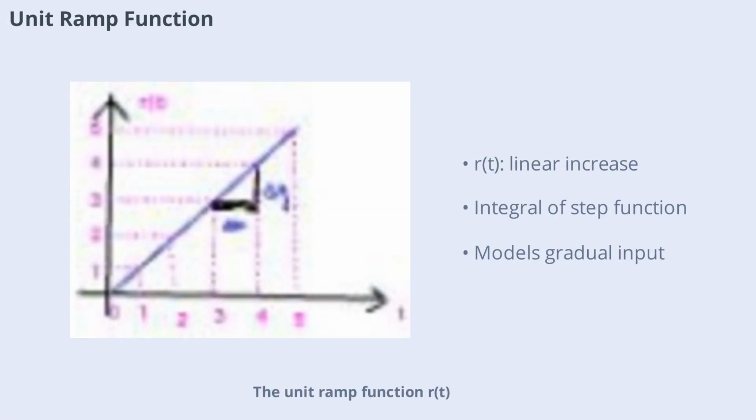Unit ramp function, r(t), increases linearly with time for t greater or equal to 0 and is 0 otherwise. It's like a ramp that starts at 0 and rises steadily. The ramp function is the integral of the unit step function and is used to model systems with gradually increasing inputs, such as charging a capacitor or accelerating a vehicle.